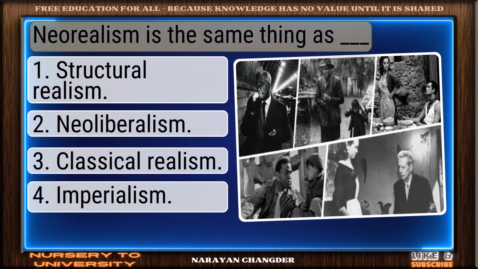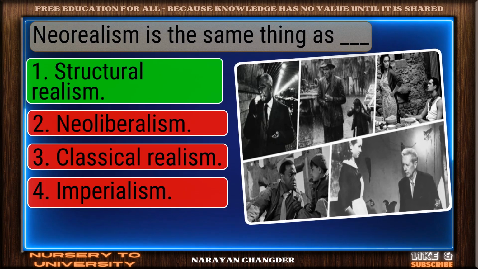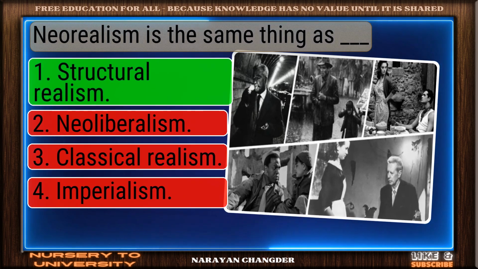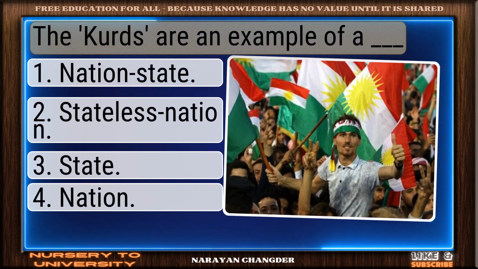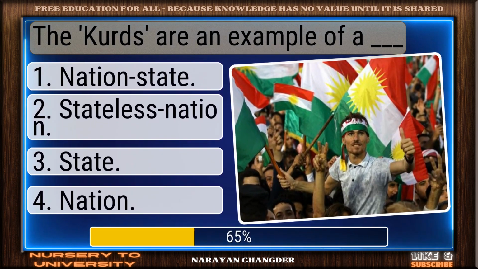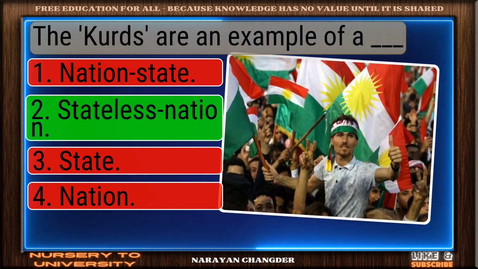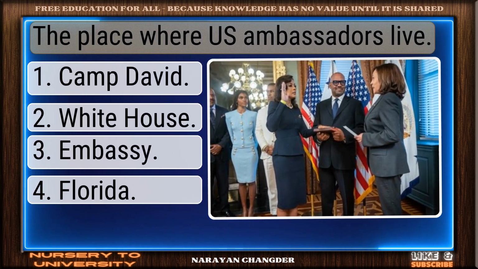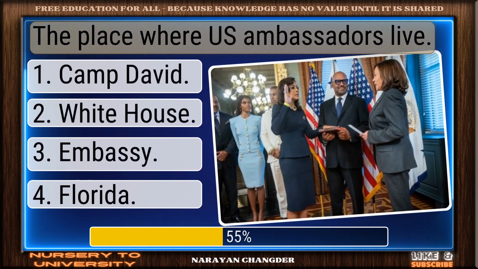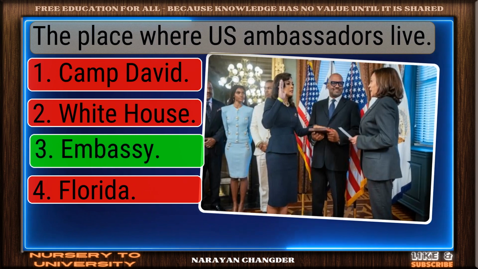Neorealism is the same thing as dash. Correct response. Structural realism is the most accurate answer. The Kurds are an example of a dash. Right again. Stateless nation is a valid answer. The place where US ambassadors live. Valid point. Embassy is true.